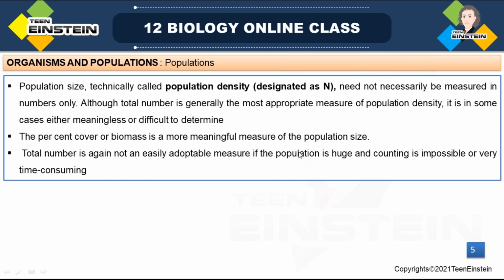So the population size of a given area or space is known in different ways. Okay, we can say population density. Population density is measured in numbers. So the total number is generally the measure of population density within an area. How many individuals are there, that shows the population density. In some cases it is difficult to measure that population density.